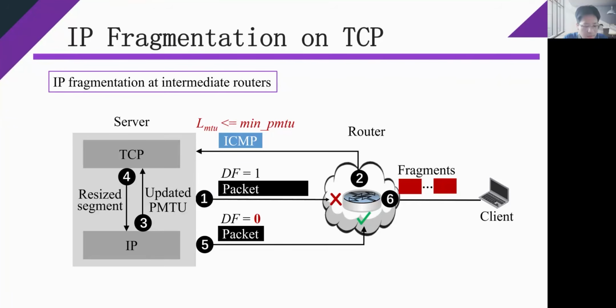Thus, the packets are allowed to be fragmented by the intermediate router, which means if one router's next hop MTU value is less than the server's acceptable minimum path MTU value, IP fragmentation on TCP will occur at routers, although the server may enable the path MTU discovery mechanism.